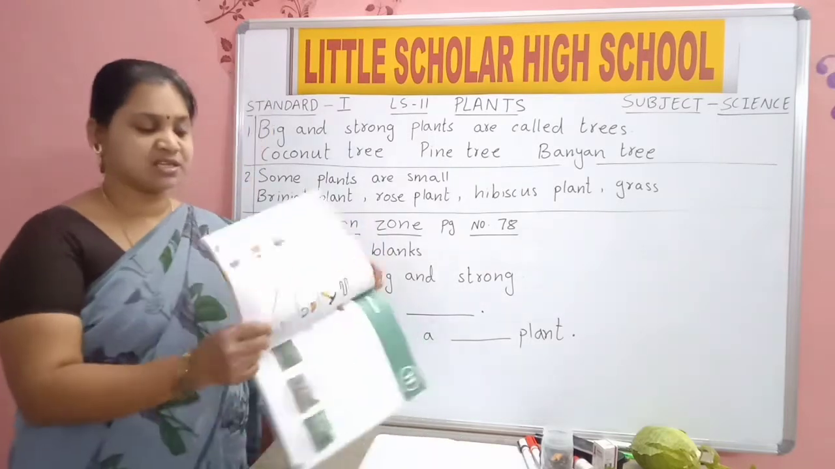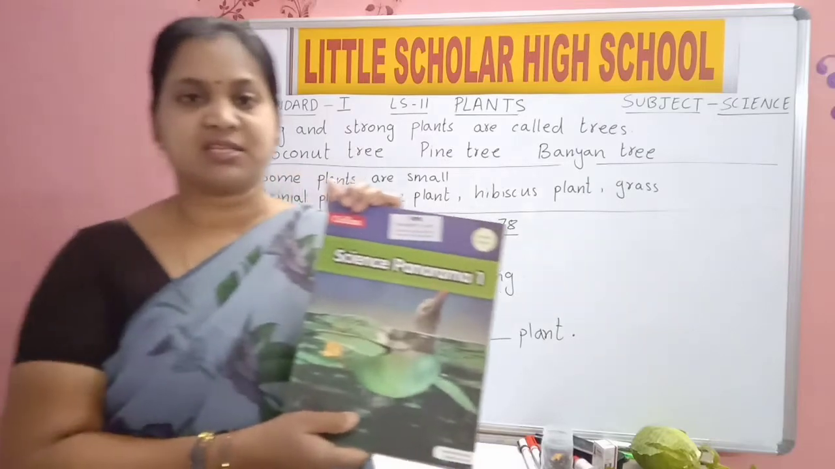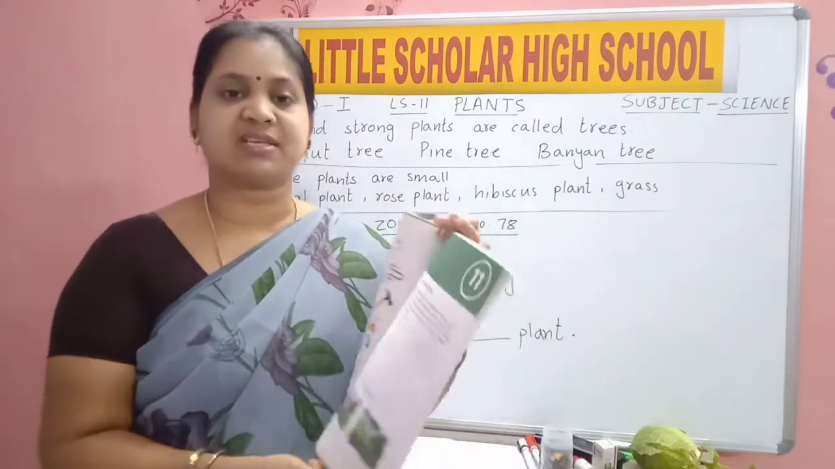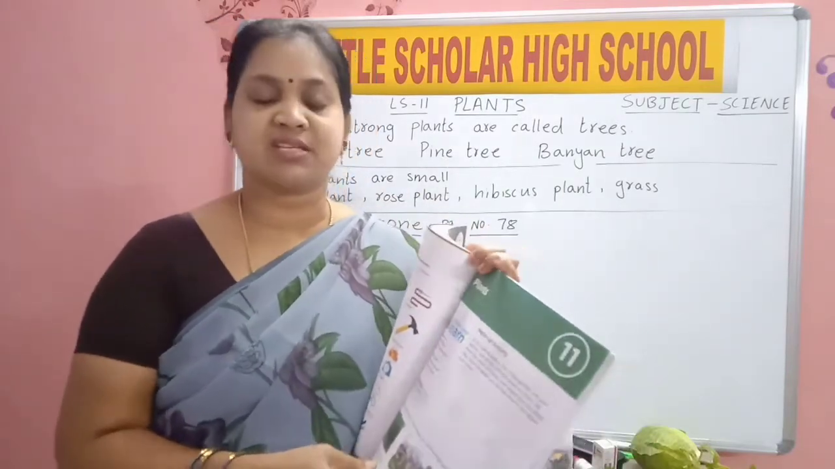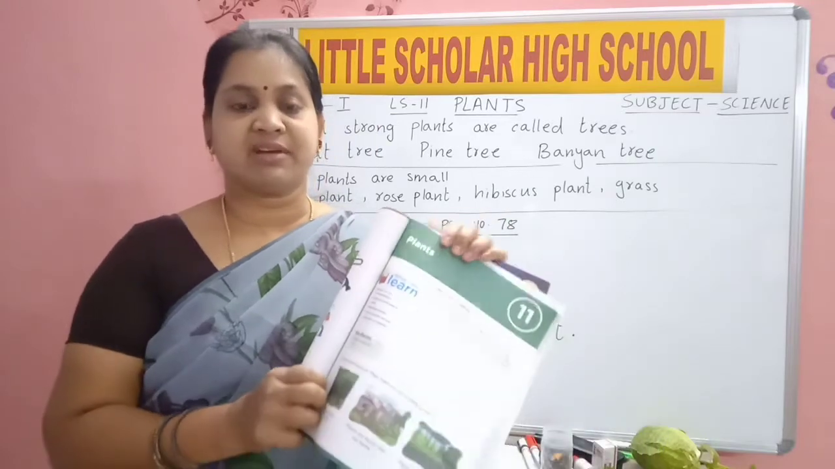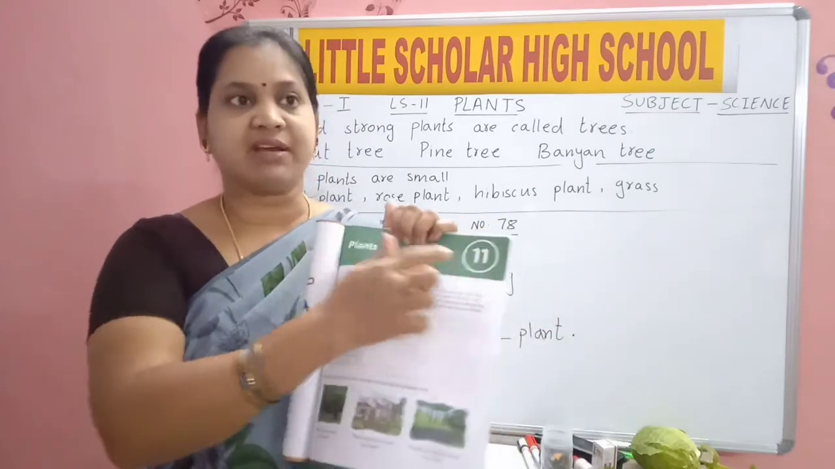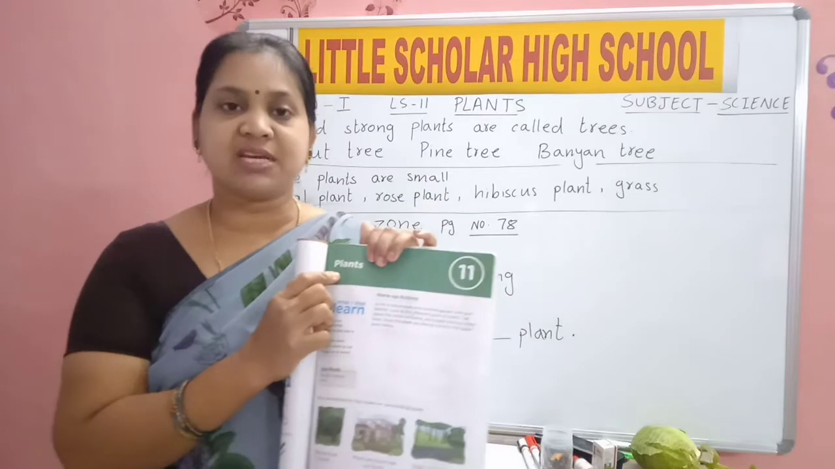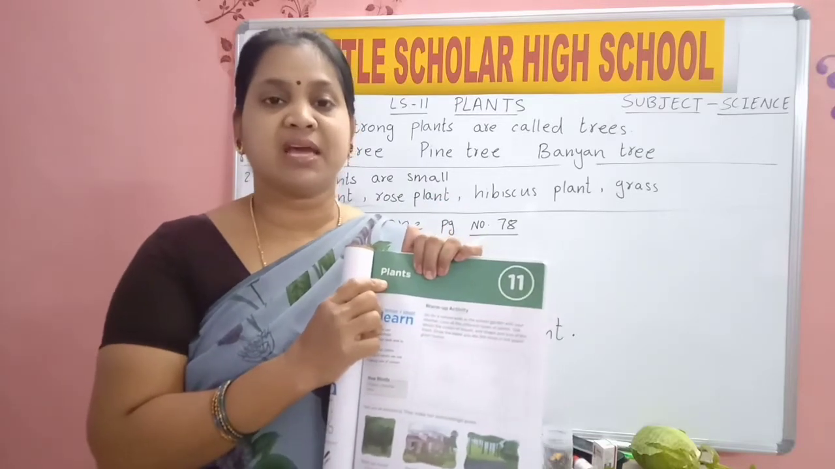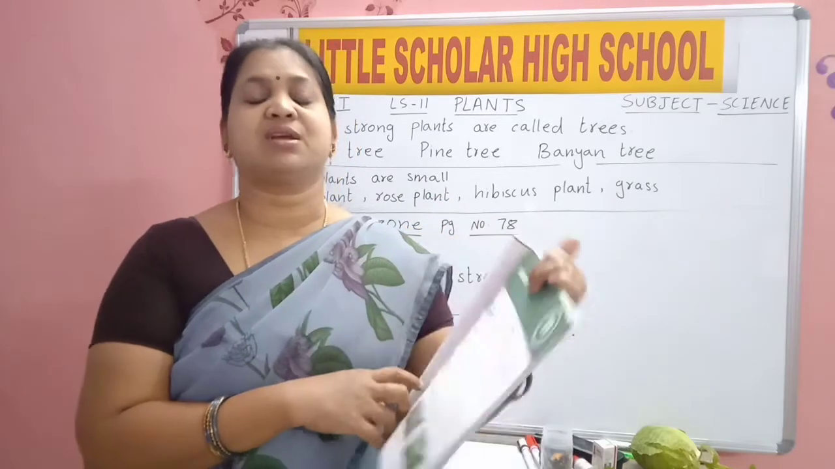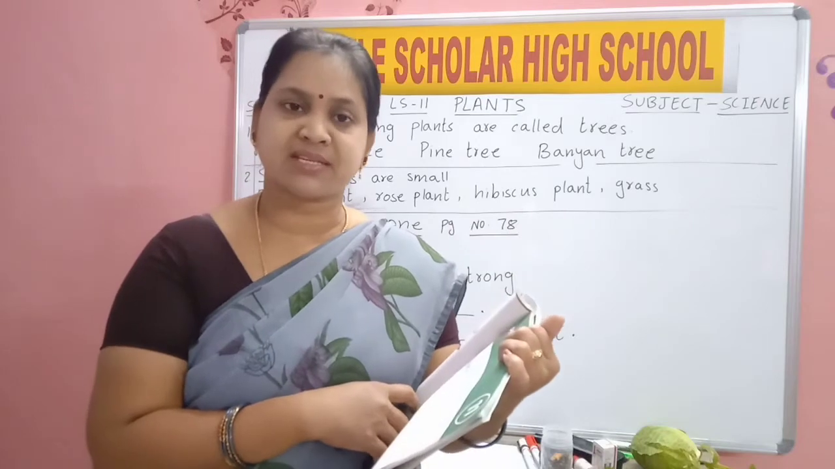Open your science textbook. Page number 77. Lesson 11, Plants. Now say where you can see plants.